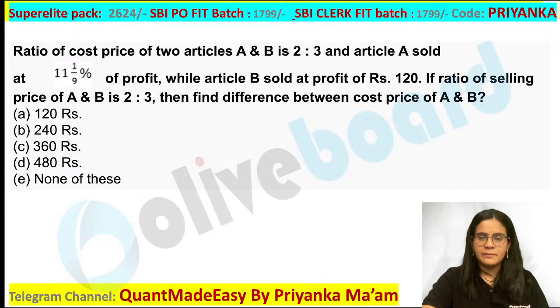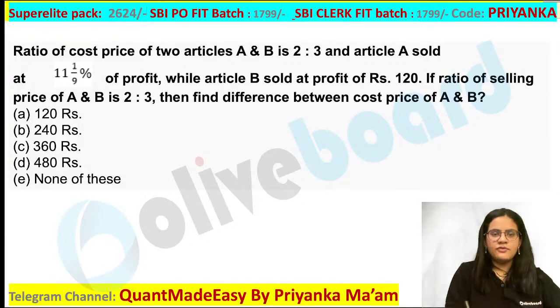Wonderful. Now all of you can pay attention here. What I have provided you is the ratio of cost price of two articles, A is to B is 2 is to 3. Let me write down for A and B. We have to draw the arrow diagram. This is 2x and this is 3x.